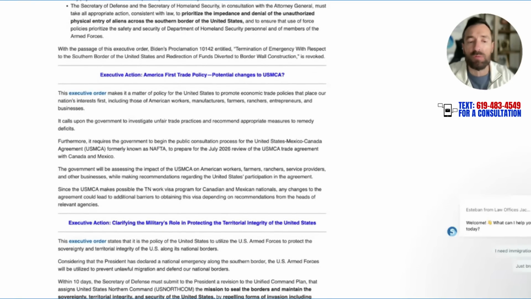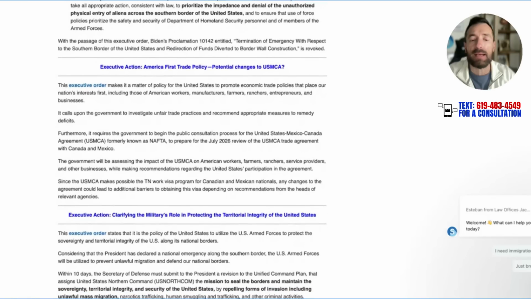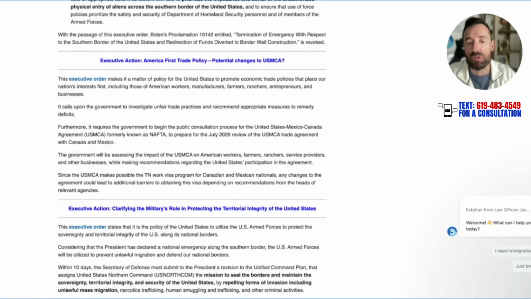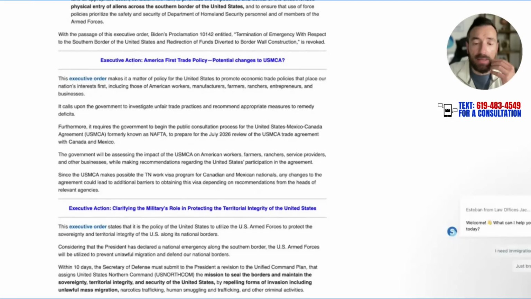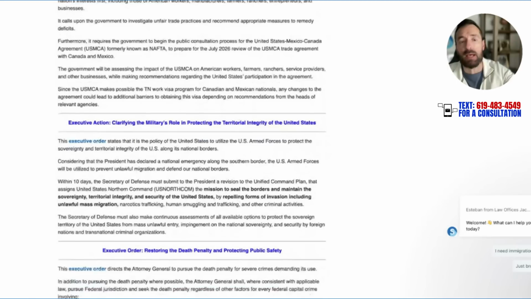Next one, America First trade policy, potentially changing the U.S.-Mexico trade agreement. It calls for the government to investigate unfair trade policies, and they're going to see the impact of the American trade agreements on U.S. workers, and make some possible changes to the TN visa for Mexican and Canadian nationals. So we'll see what happens. This is just an announcement. They're going to do it.